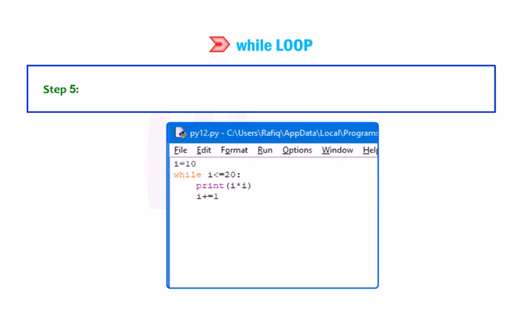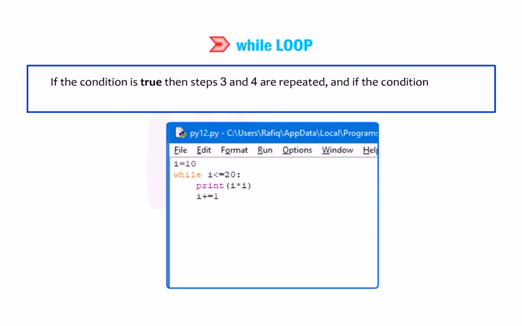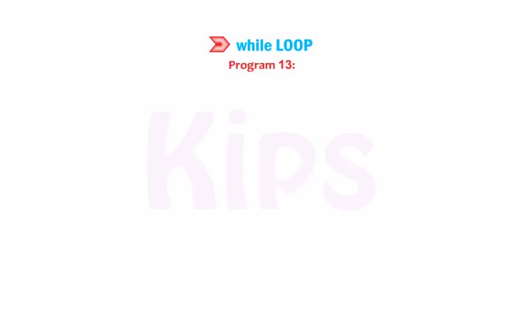Step 5. The control shifts back to the while loop. The while condition is checked again. If the condition is true, then steps 3 and 4 are repeated, and if the condition is false, the while loop terminates. Program 13. To print the multiples of 3 and their sum in the range 10 to 30.